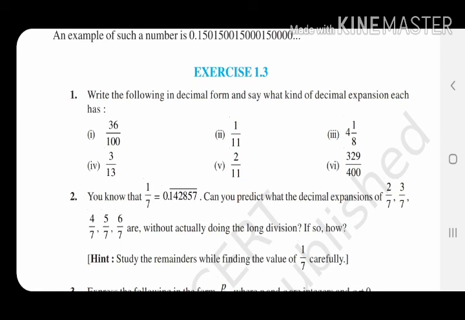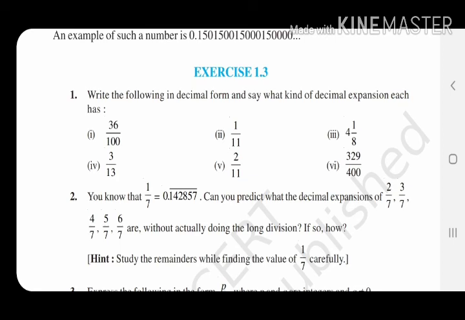And in other cases we may get decimals where the repeating is not in a sequential manner. I hope there is no question like this. So either you will get terminating or you will get non-terminating recurring. Why? Because we have discussed that all rational numbers, which are in the form of p by q, are either terminating or non-terminating recurring.